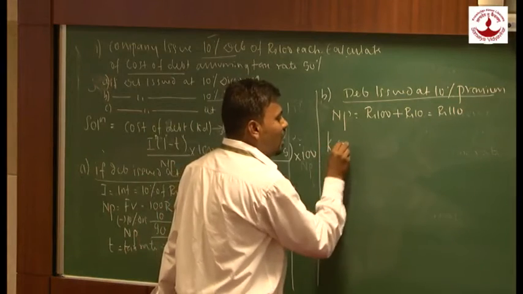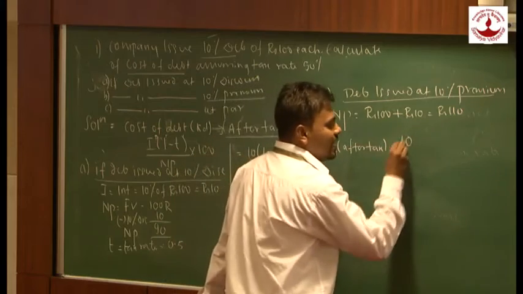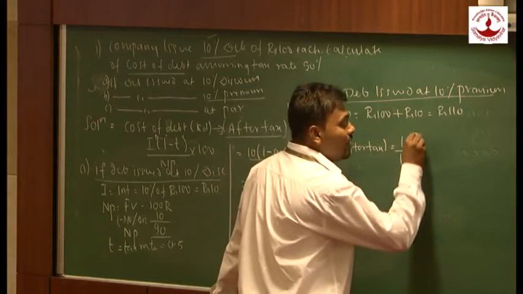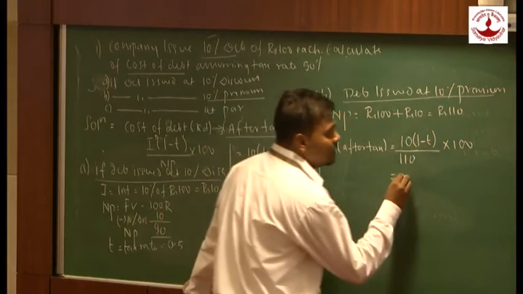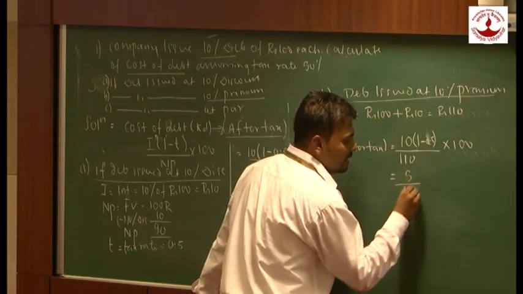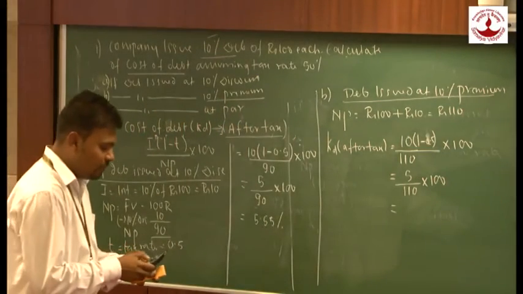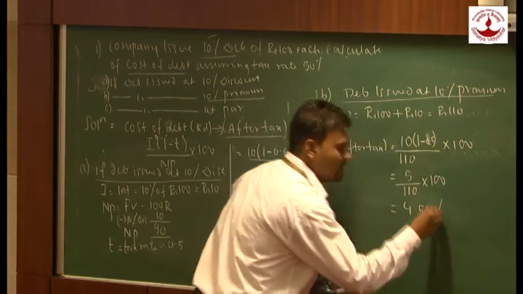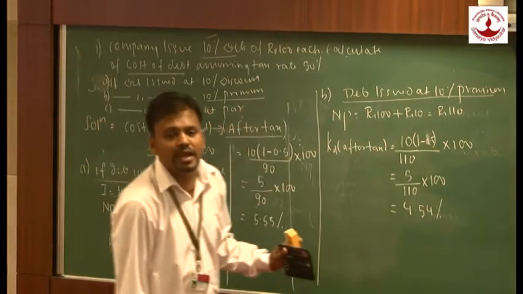Let us put up the values. KD after tax is equal to, what is the amount of interest? It is 10 upon how much? The net proceed will be 110, into 1 minus T, into 100. So this will be 10. What is my tax rate? It is 0.5, right? 5 upon 110 into 100. So my KD after tax will be 5 divided by 110%. This will give me 4.54%. This is how we are going to calculate cost of debt in case the debentures are issued at premium.